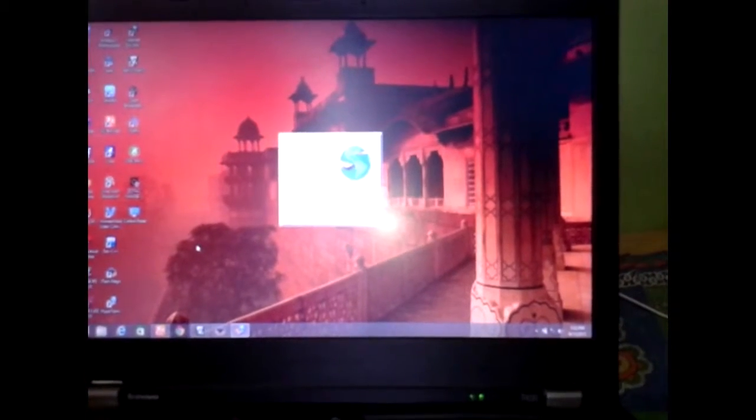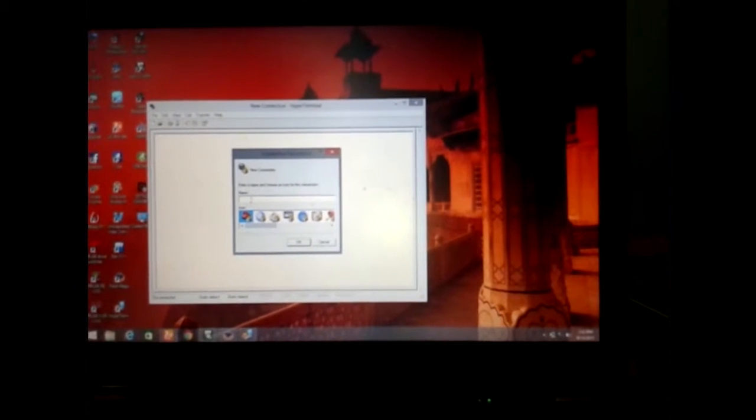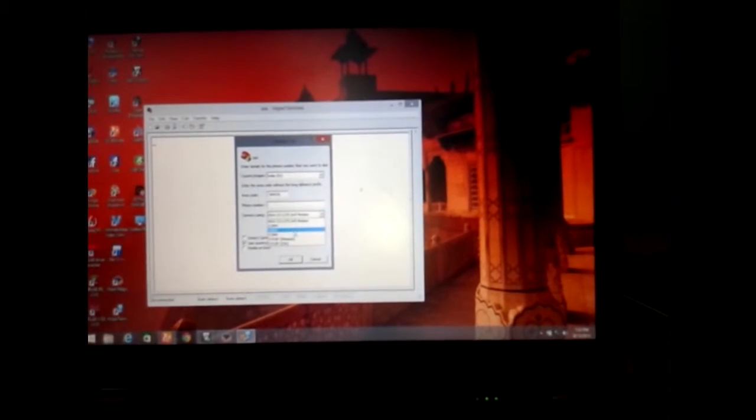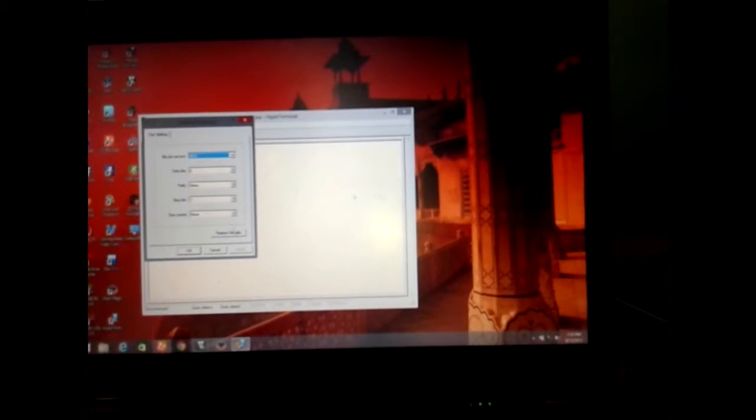I'm using HyperTerminal software for serial communication. It's loading now. Okay, we have to give a new name for the connection and select COM port 9, and restore it to default. Okay, after dumping the code, just reset.